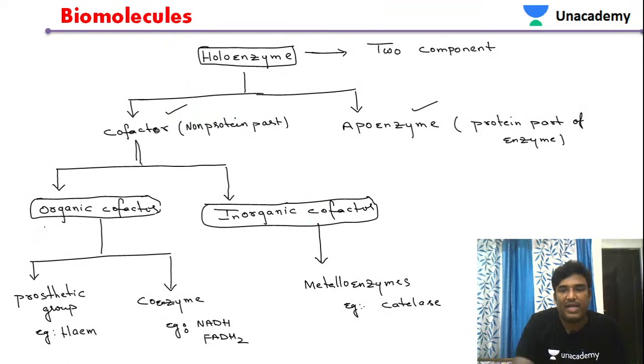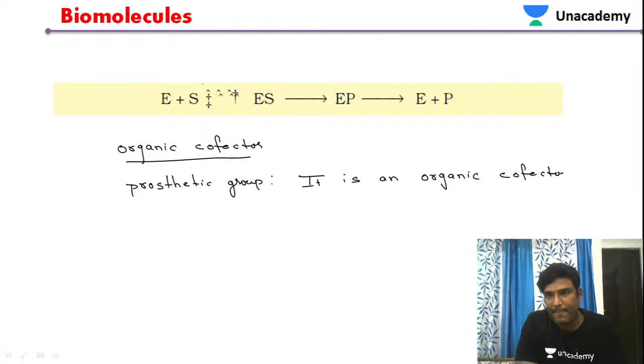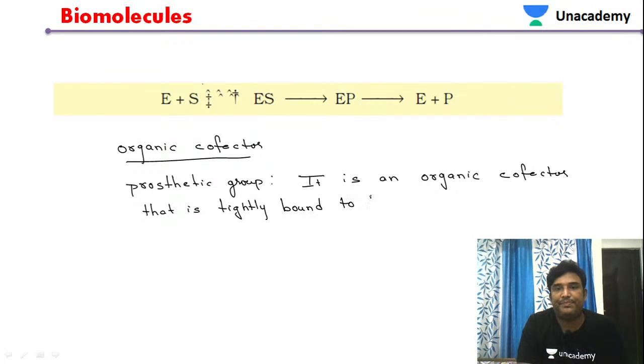It is an organic cofactor that is tightly bound to the apoenzyme.